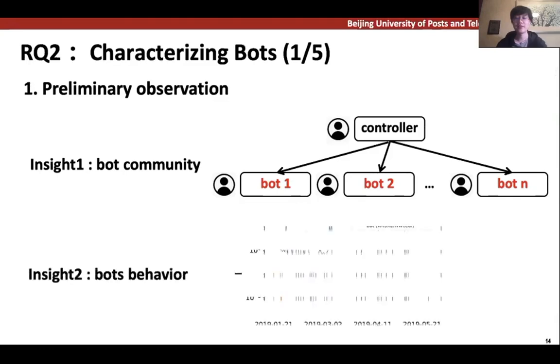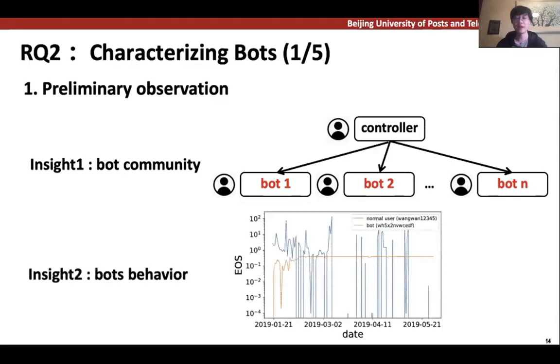The second insight is that the behavior of bot accounts has some patterns. Here is an example. This is the figure describing 2 accounts' transfer actions. The red one is a bot, while the blue one is a normal user. We can see that the bot account behaves much more regularly than the normal user. Based on these 2 insights, we devised 2 complementary detection approaches to detect all these bots efficiently.